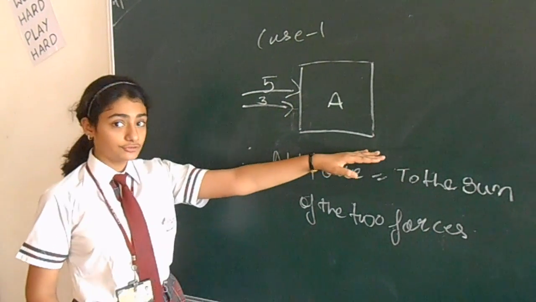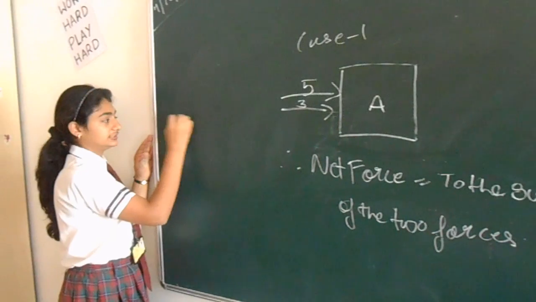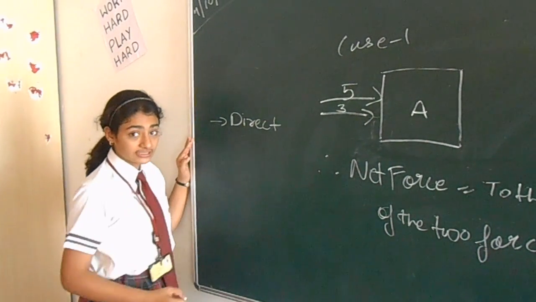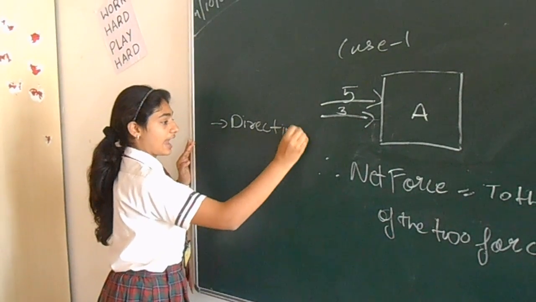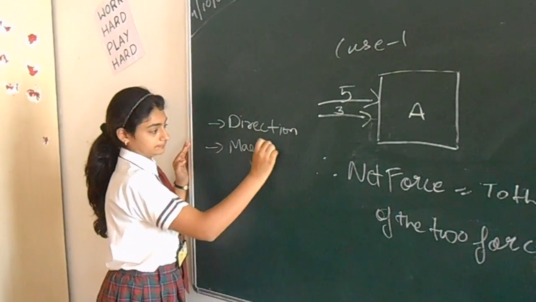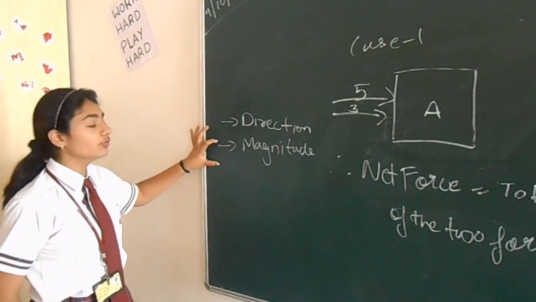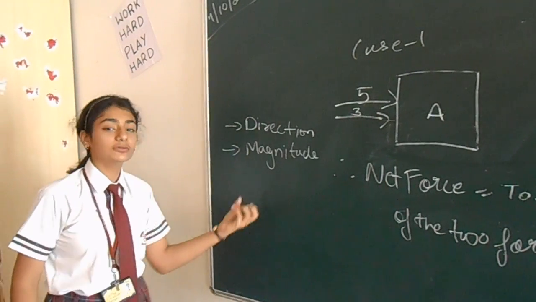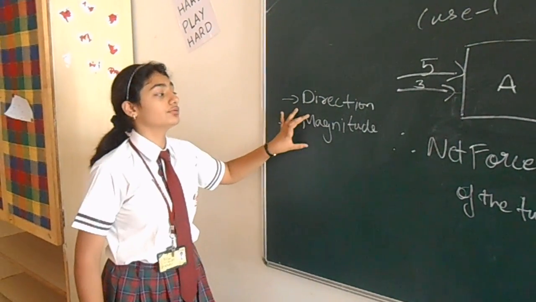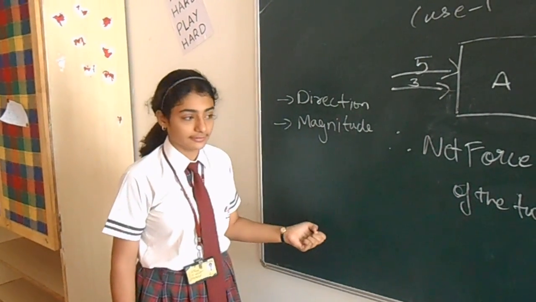From this we come to know that force mainly depends on two things, that is direction in which it is moving and magnitude, how much it is moving. These are the two main things from which, if you know both of them, you know how much force is applied. Even though you know the direction and you don't know the magnitude, you will not be able to know how much force is applied.